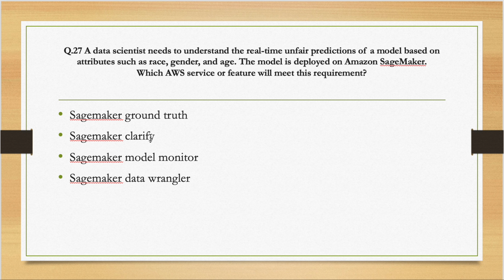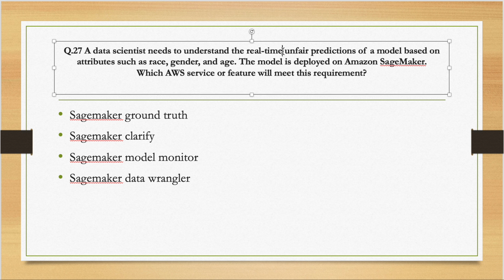Coming to question number 27. A data scientist needs to understand the real-time predictions, unfair predictions. Point to note here is unfair predictions for a model based on certain attributes. Which service meets this requirement?